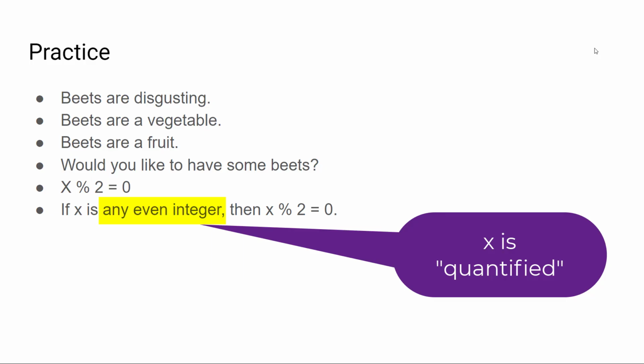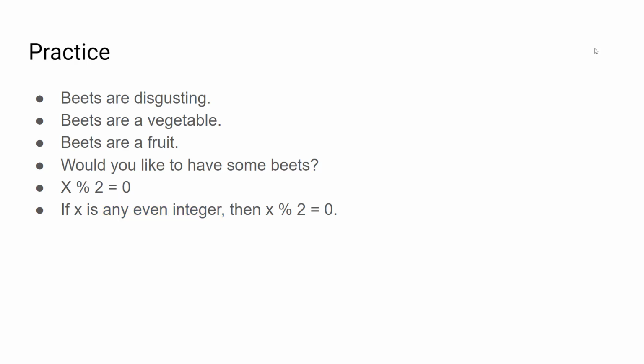What makes the difference here is that the variable x is quantified. We're putting a scope around the second part of the statement and claiming that x mod 2 is 0 for all even integers. Because we've quantified the variable and not just left it alone, we can evaluate the truth of this statement. We'll talk more about quantification in a later video.